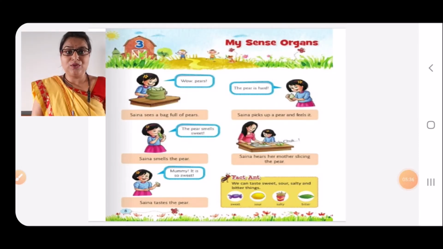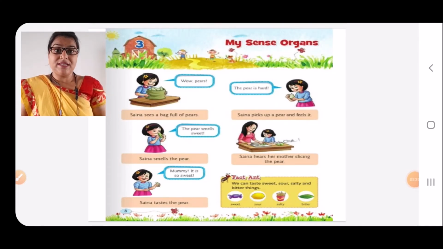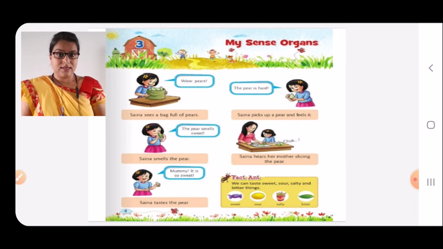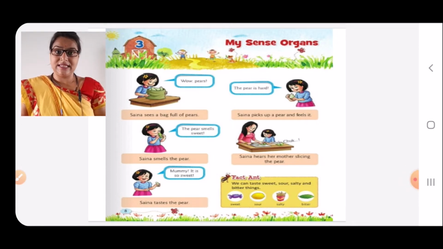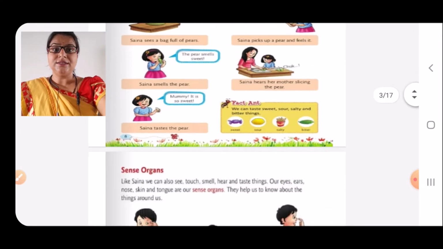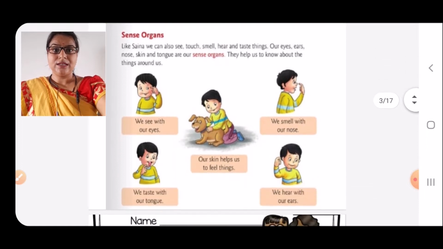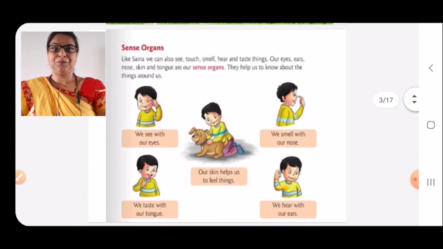Now, let's go to the fact box. What is written there? We can taste sweet, sour, salty and bitter things with the help of tongue. So dear children, what can we do with the help of tongue? We can taste sweet, sour, salty and bitter things. Let's go to the next page. You can also turn the page in your book.